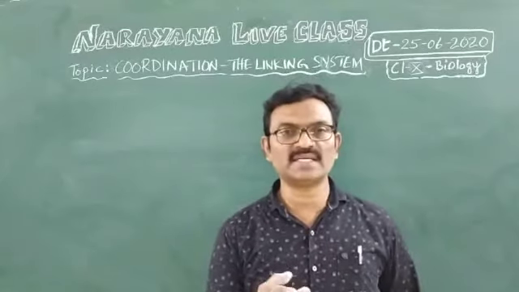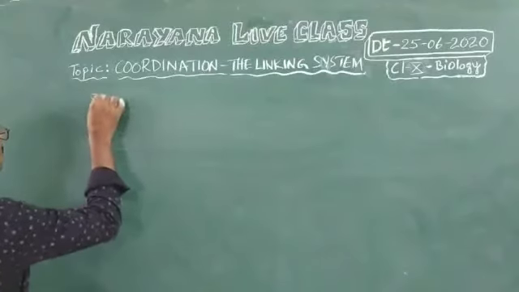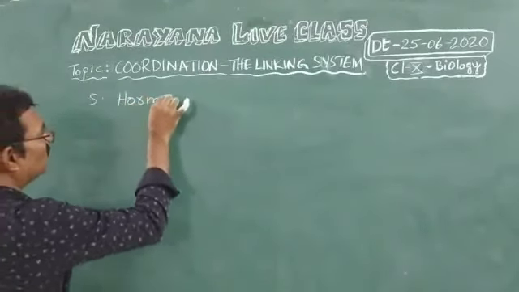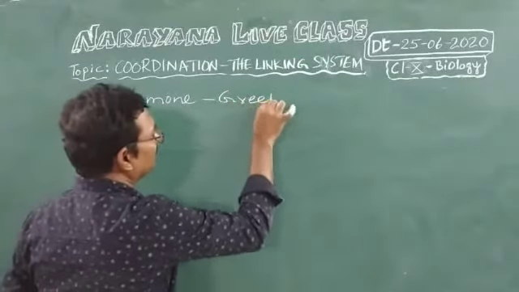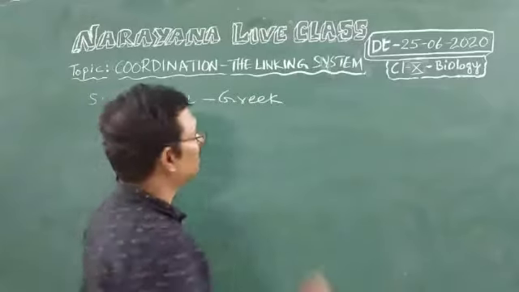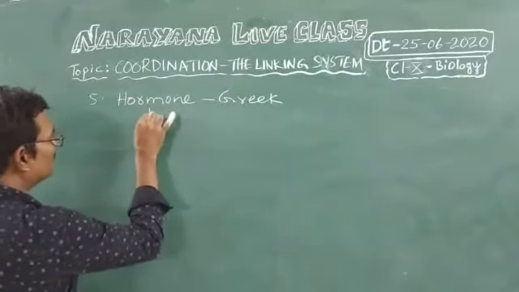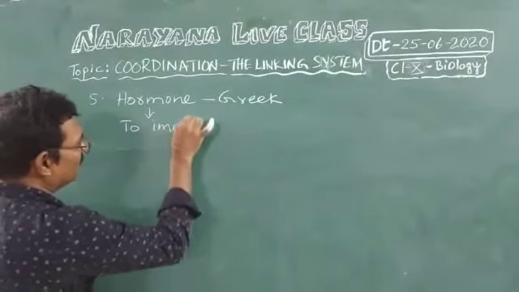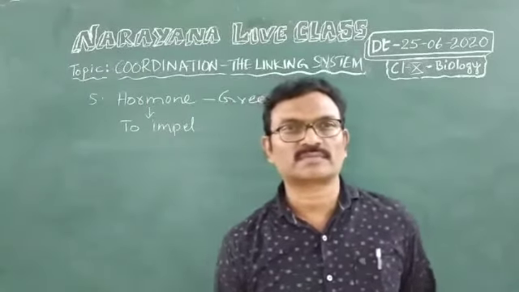Its meaning is to impel. Hormone means to impel. What is its meaning? To impel.